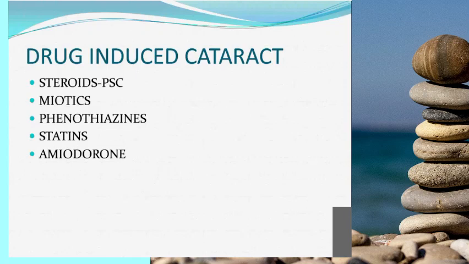Now coming to drug-induced cataract. You know ABC: A is for anticholinesterase, and pilocarpine will come under this group, B is busulfan, and C is corticosteroid, most of the time systemic steroids, and also periocular steroid injection. That will give rise to cataract. But topical steroids mostly will cause open angle glaucoma. So steroids, then myotics, then phenothiazines, carbamazepine will come under this group. Chlorpromazine will come under this group.